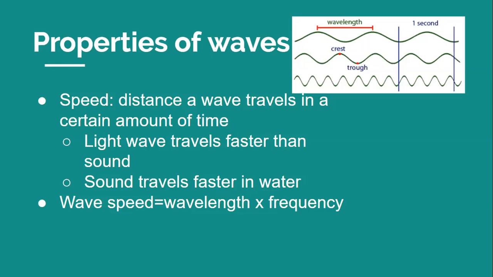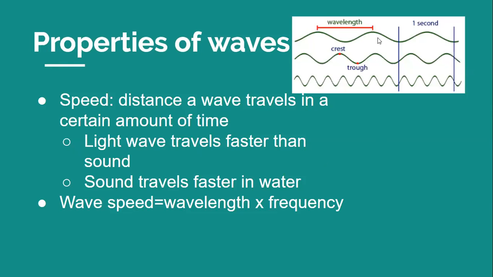To calculate a wave's speed, divide the distance it travels by the time it takes to travel that distance. You can also find a wave's speed if you know wavelength and frequency. Just multiply wavelength times frequency. So sound travels a lot faster in water, about 3 times faster. This is why it's very easy for animals, let's say dolphins, whales, things like that, to communicate underwater, because sound travels so much faster in water than through air.